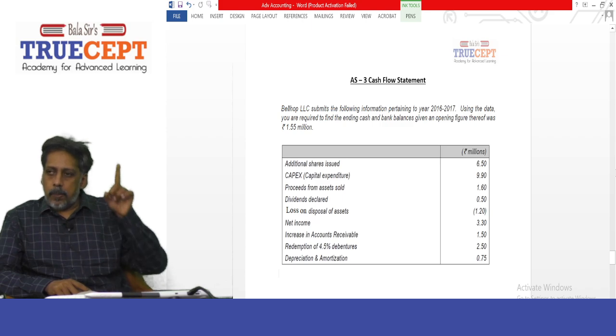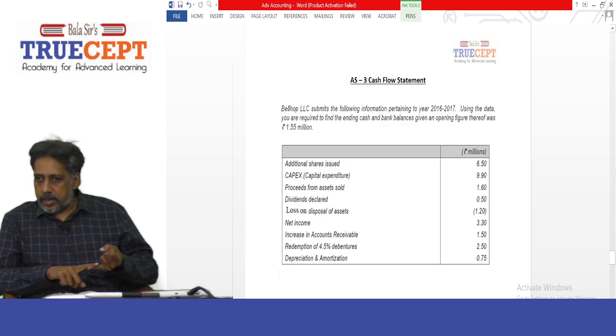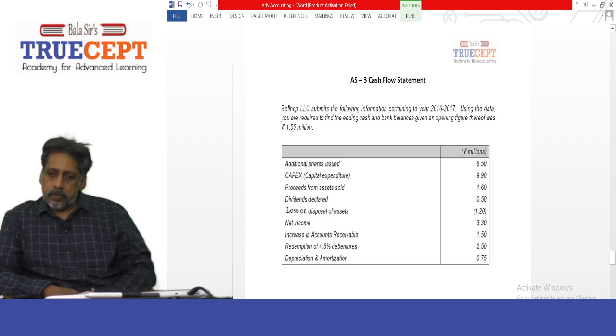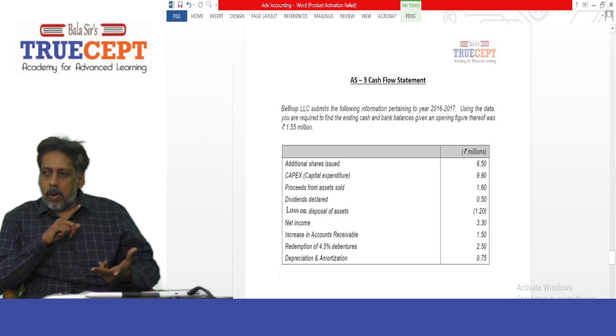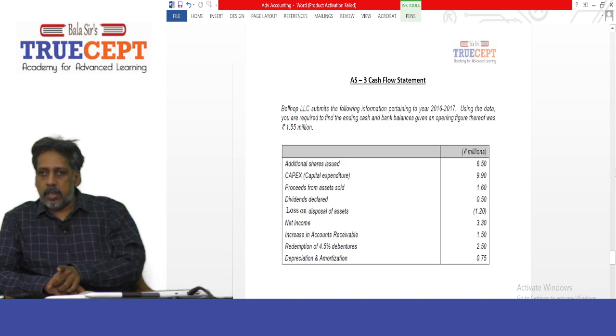Now you know that purchase of property, plant, equipment, that is tangible assets or even intangibles, will come under investing activity. Next, proceeds from assets sold, 1.6 million. So this 1.6 million will again come under investing activity, proceeds from disposal or sale of fixed assets.